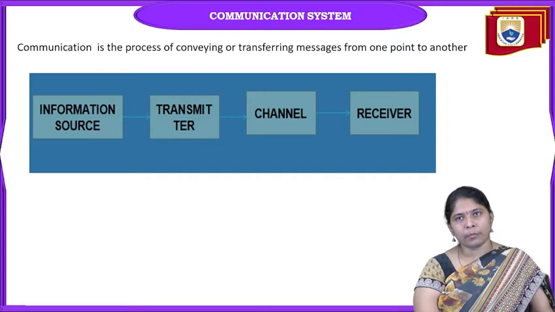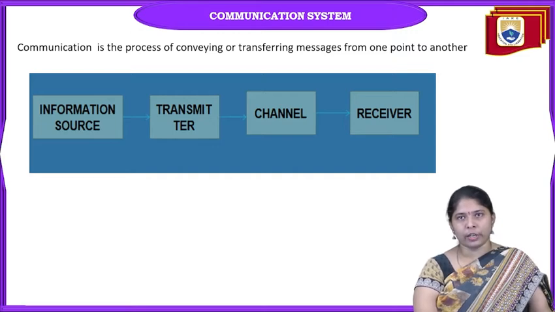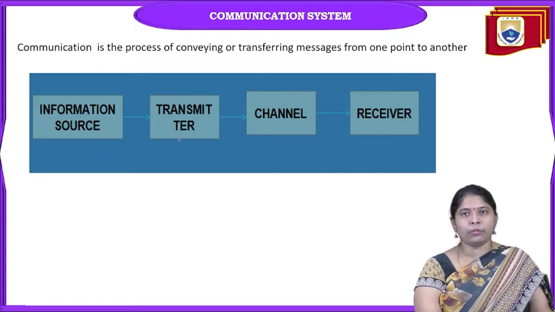So coming to how the communication system block diagram is. Here, the main blocks are: we have a source of information. The source of information generates the source signals, that means the message signals or information signal. It has to be given as input to the transmitter. The transmitter has some specific tasks. It will transmit the EM wave signal, electromagnetic waves. The electromagnetic wave is given to the antenna.